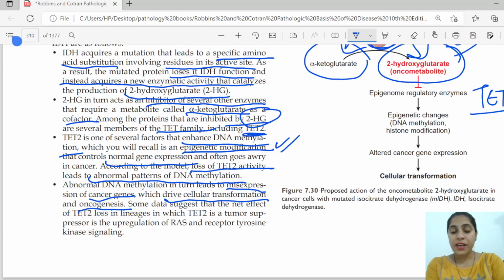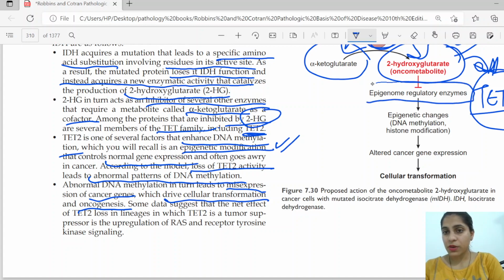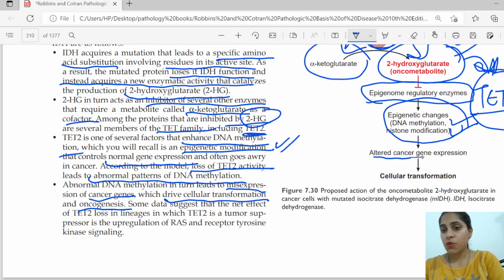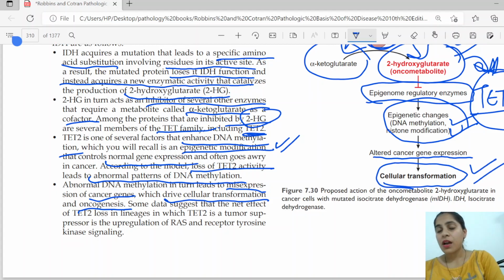Some data suggest the net effect of TET2 loss, in a lineage in which TET2 is a tumor suppressor, is upregulation of RAS and tyrosine kinase signaling. So we can see that because of this, epigenetic regulation will fail. Then epigenetic changes, that is DNA methylation and histone modification, will fail, will lead to altered gene expression, and will finally lead to cellular transformation into a malignant cell.